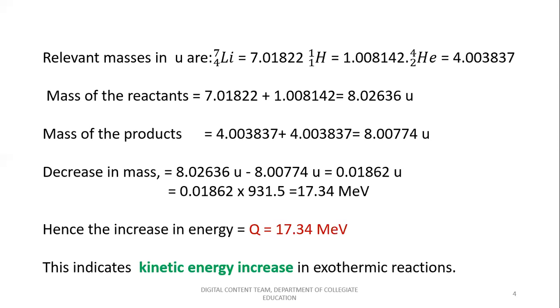during the exothermic reaction. And always remember, in exothermic reactions, the total mass of the reactants will always be greater than the total mass of the products. So the difference in mass gets converted to energy and released in the reaction, and that energy is called the Q value of the reaction. And always that tells you that the kinetic energy increases in exothermic reactions.